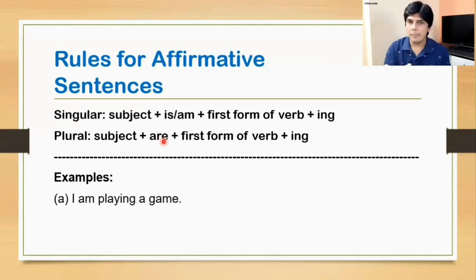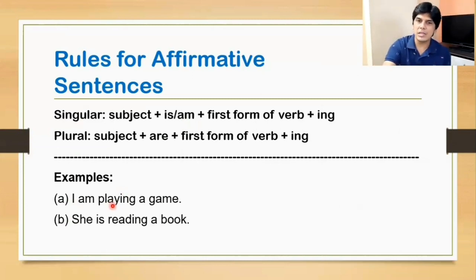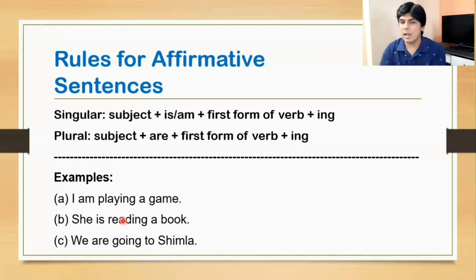I am playing a game. Now this I is singular, so am. Then verb plus ing. She is reading a book. Again she is singular and is used because she is singular. Then verb plus ing. We are going to Shimla. This pronoun we is plural. So what have we used? We have used are. So whenever the subject is singular, we use is or am, and whenever it is plural, we use are. Fine.